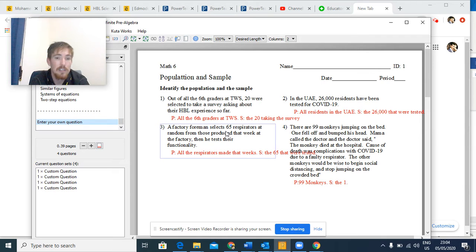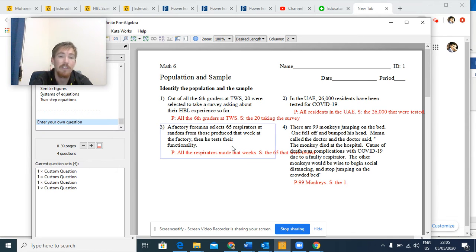Here's another one. A factory foreman selects 65 respirators at random from those produced that week at the factory. Then he tests their functionality. So where's the number? Right here, 65 respirators. Where do those respirators come from?